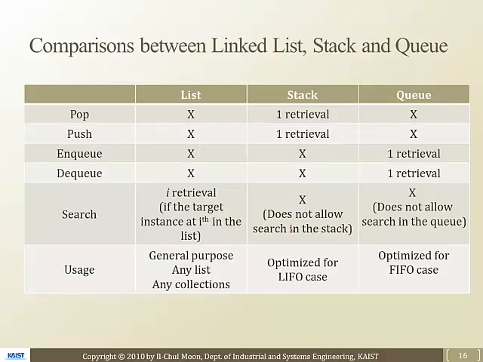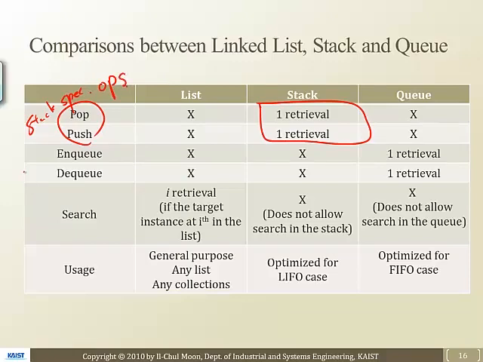So I'm going to compare the linked list, stack, and queue in terms of their operations and their operational efficiency. Pop and push only exist in stack, and these are the stack's special operations, right? And these are the queue's special operations, the enqueue and dequeue. So we have only these two parts in this comparison table, right?